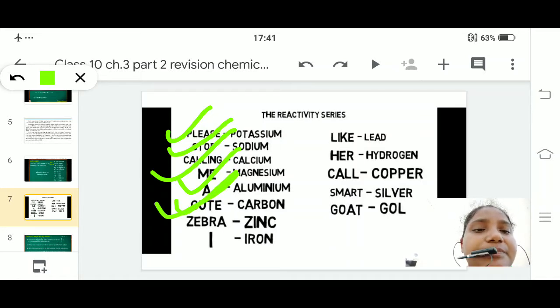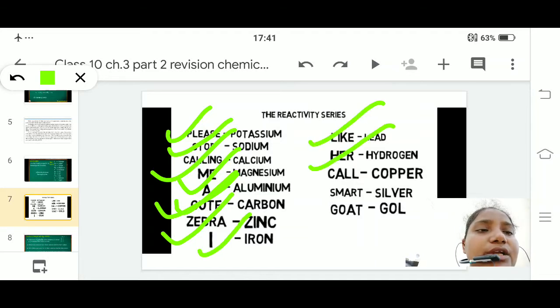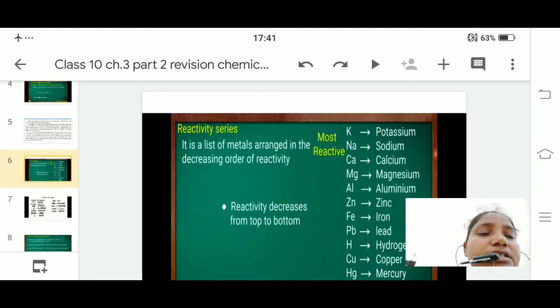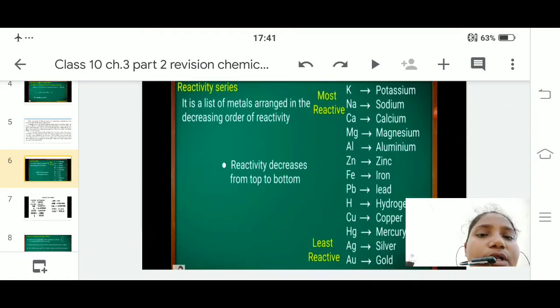C as carbon. Zinc, iron, lead, hydrogen, copper, silver and gold. These are the simple words which you can use for the metals to be recognized as potassium, sodium, calcium, magnesium, aluminium, zinc, iron, lead, hydrogen, copper and mercury, silver, gold.